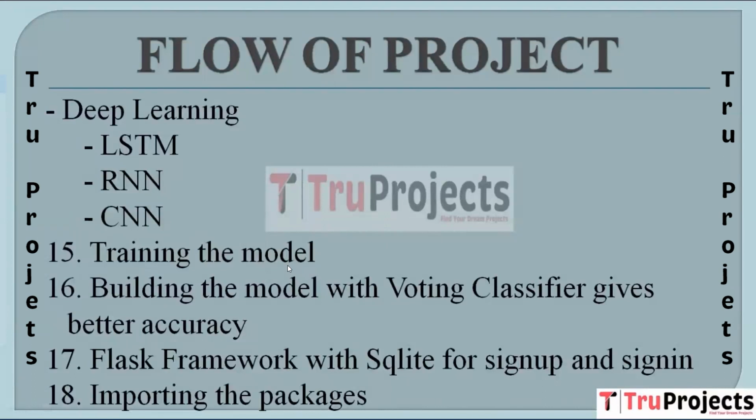Then next here we have training the model. The constructed models are trained using the training data, optimizing their parameters to make accurate predictions. Then we have building the model with voting classifier gives better accuracy. A voting classifier is employed combining the predictions of multiple models to enhance the accuracy. This ensemble approach often results in improved performance.